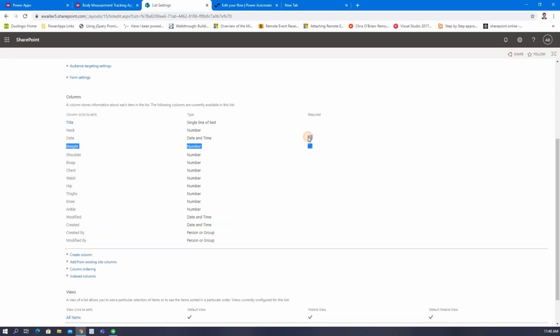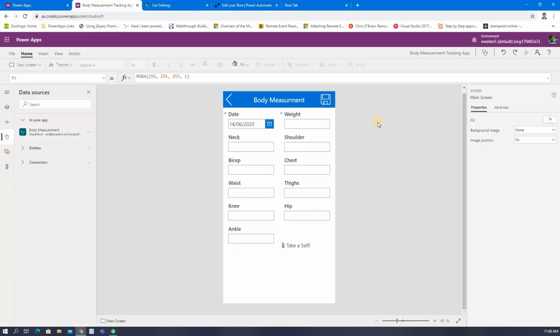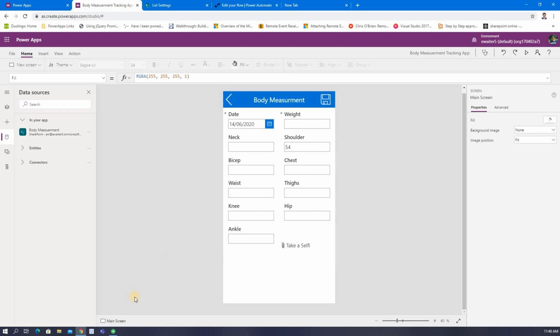I have made two record columns, and the rest of the columns are number. Why did I put number? Whenever you try to put some text, it will not be accepted, only numbers are allowed. Another good thing is, let me show you.